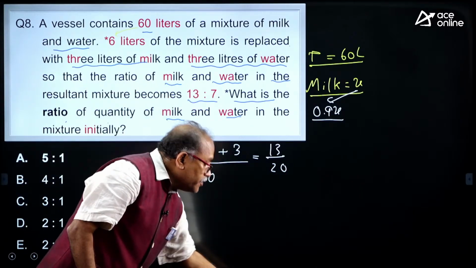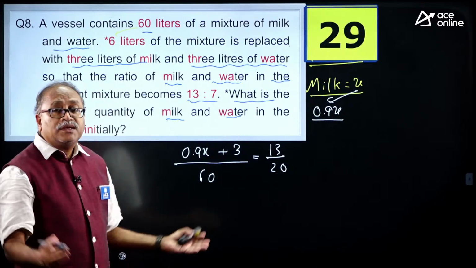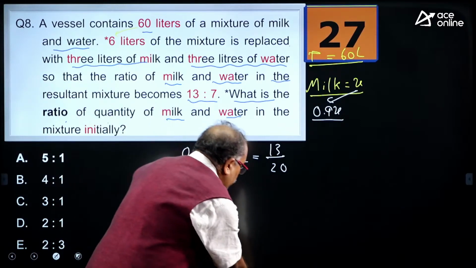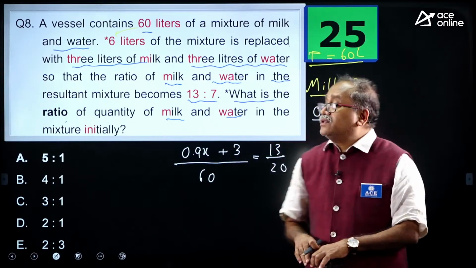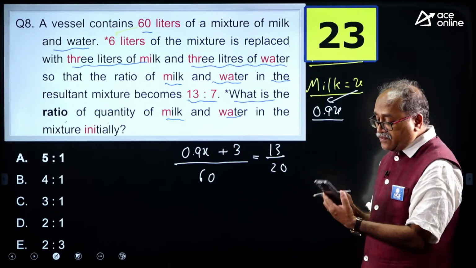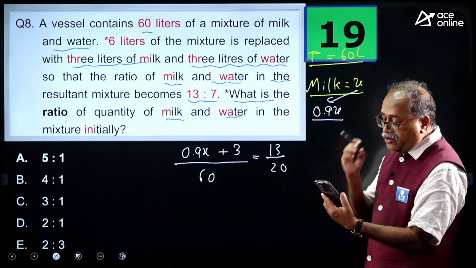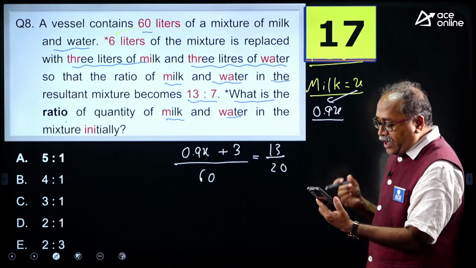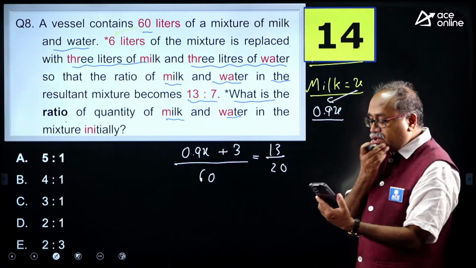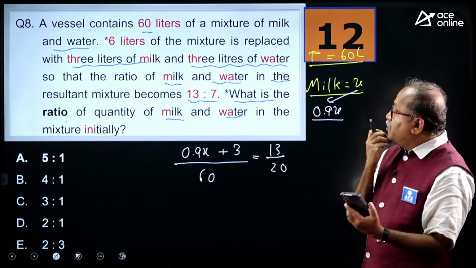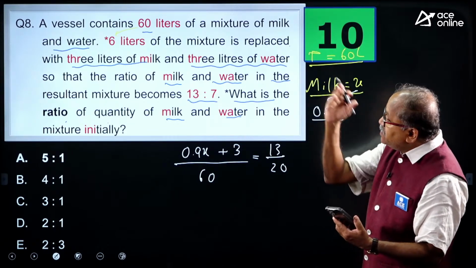Now, I leave it for your calculation, 30 seconds for you. Some of you will definitely be able to answer the question, and Yaswant has already said 2:1, the initial ratio.